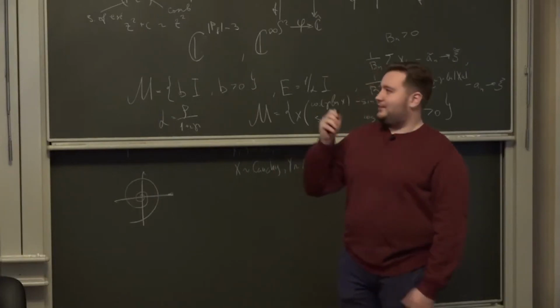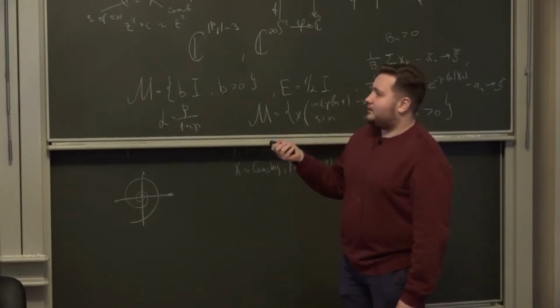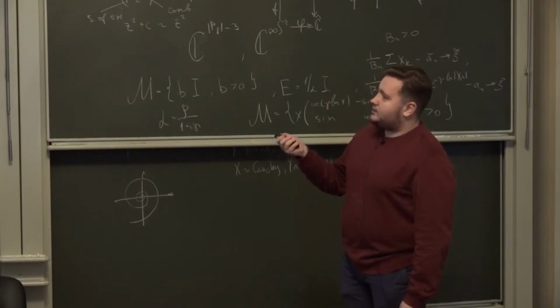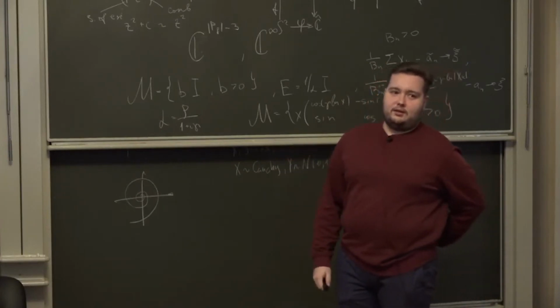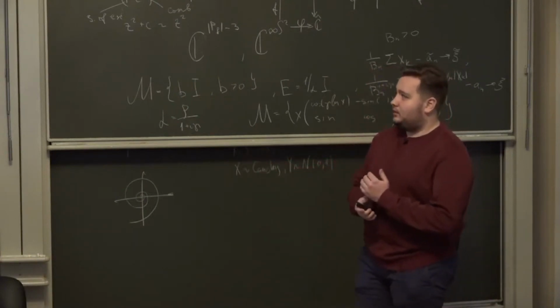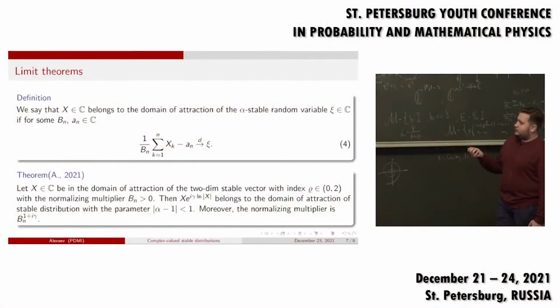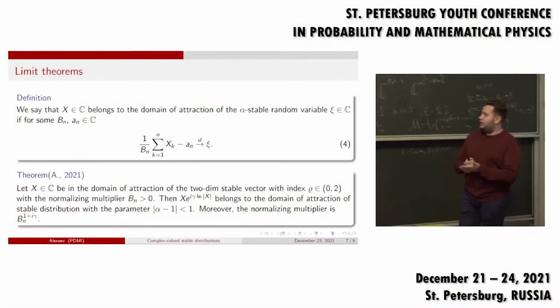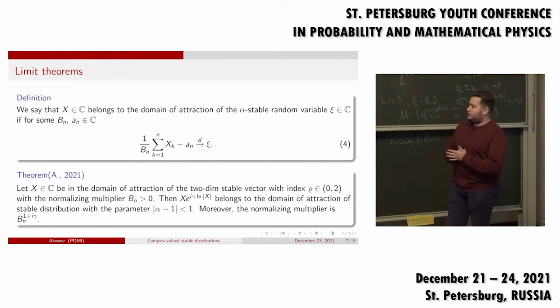Oh, yes, I understand. There is something like a typo, I guess. It belongs to the domain of attraction of just a random variable psi. I thought you were talking about the theorem. That's why. Well, yes, I understand. Actually, there can be any psi, any random variable psi. However, for non-alpha-stable random variables, the domain of attraction is just the empty set.